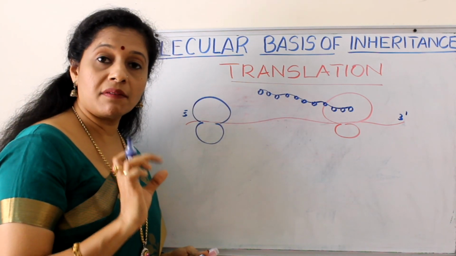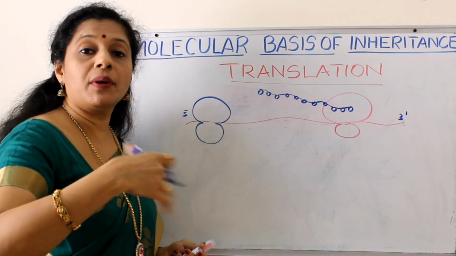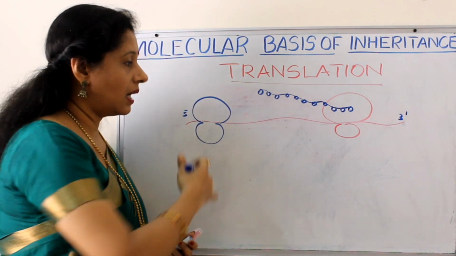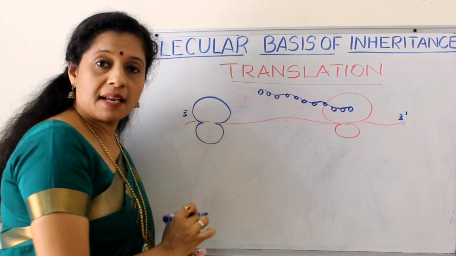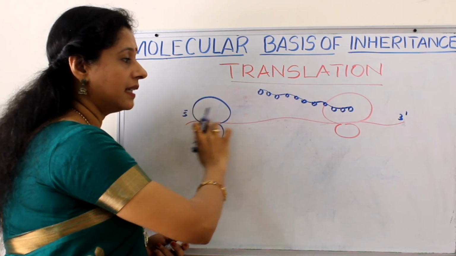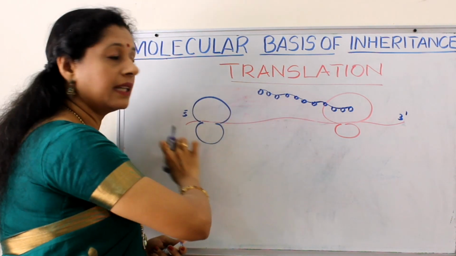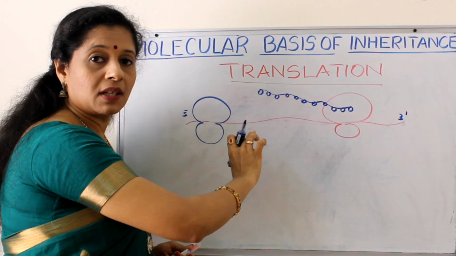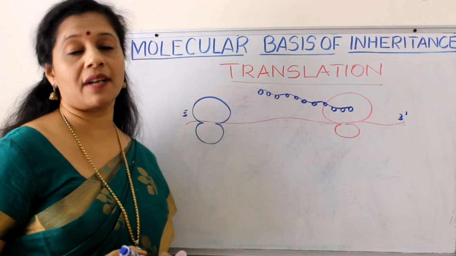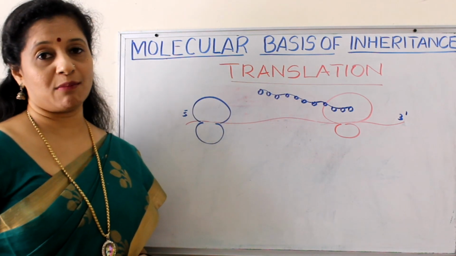The mRNA has information for a particular protein, right? But of that protein we need more molecules. So another molecule of the same protein will be synthesized here, and once this one moves ahead, the next one will join, then the next one will join. So it is making a chain of ribosomes called a polyribosome.